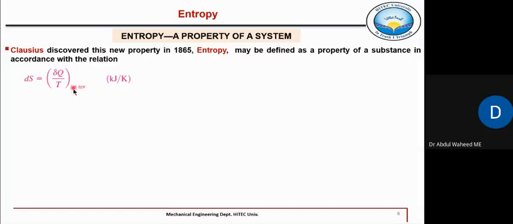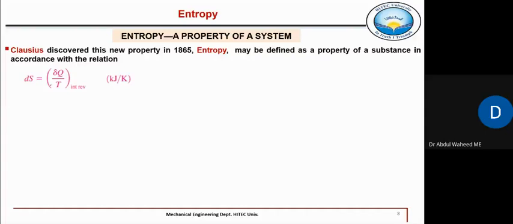And that is for an internally reversible process, right? So that is an extensive property because Q is dependent upon mass. So when Q is dependent upon mass, S is also dependent upon mass. That's why it is an extensive property. And we can also write it in terms of intensive.